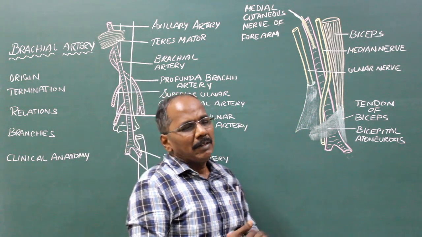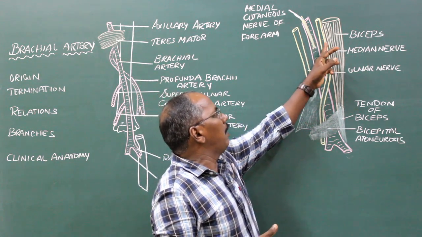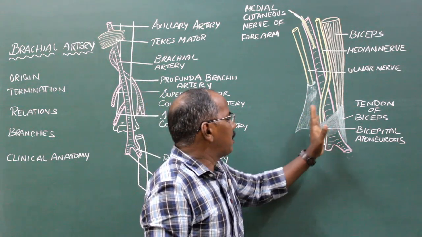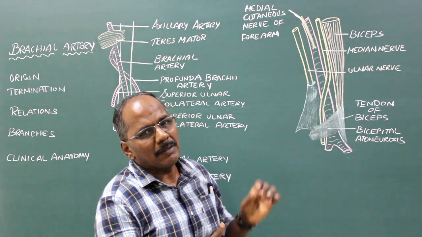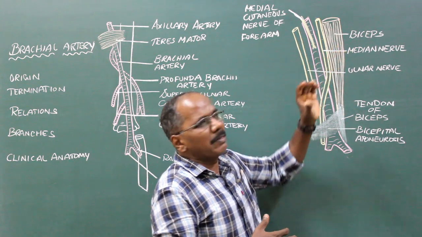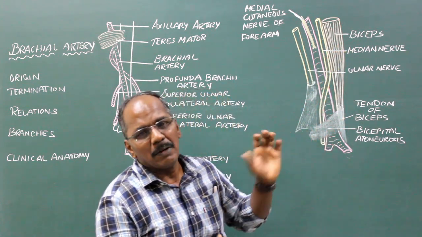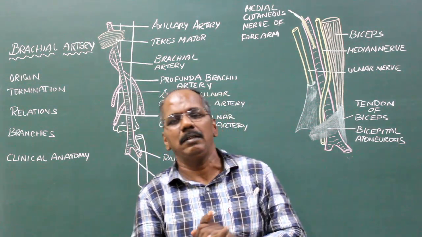Laterally, in the upper part of the arm, the brachial artery is related to the median nerve and biceps, and in the lower part, it is related to the tendon of biceps. So laterally, the brachial artery is related to the median nerve and the biceps in the upper part, and to the tendon of biceps in the lower part. So these are the relations of brachial artery.